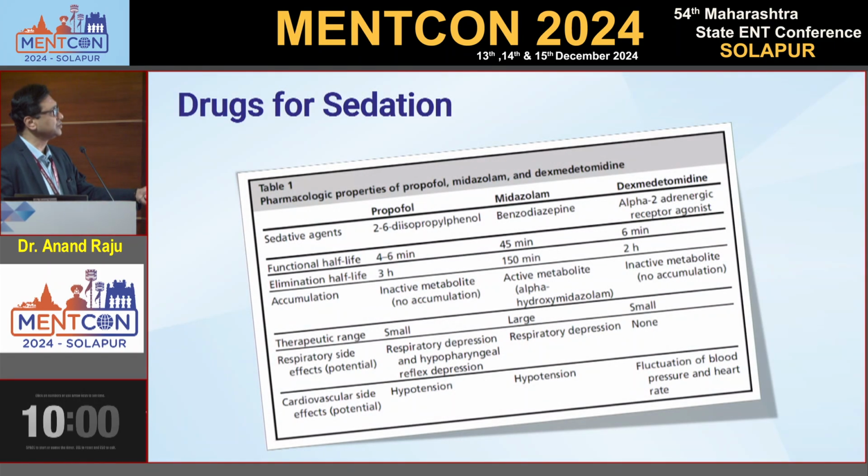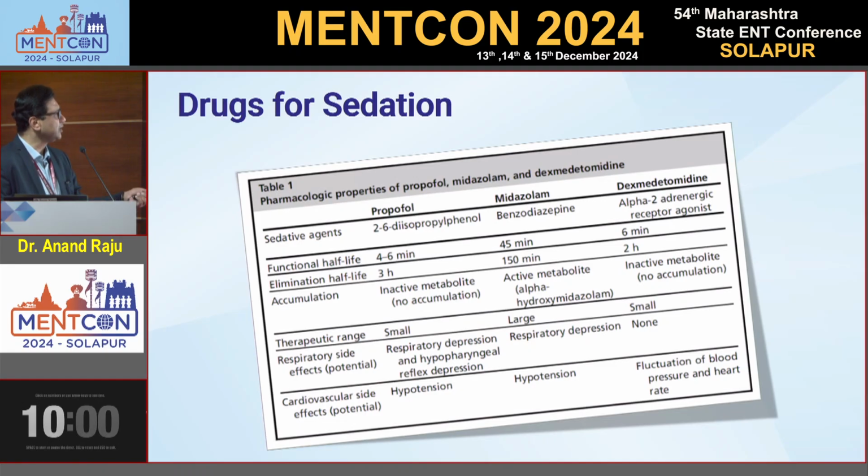These are the drugs routinely used for drug-induced sleep endoscopy: propofol, midazolam, and dexmed. Dexmed is the one we are routinely using nowadays along with propofol. Propofol's functional half-life is 4 to 6 minutes, midazolam's is 45 minutes, and dexmed's is only 6 minutes. The estimated half-lives are 3 hours, 150 minutes and 2 hours. Propofol has no accumulation of inactive metabolite, whereas midazolam has an active metabolite that accumulates. Dexmed and propofol are very good agents for drug-induced sleep endoscopy.